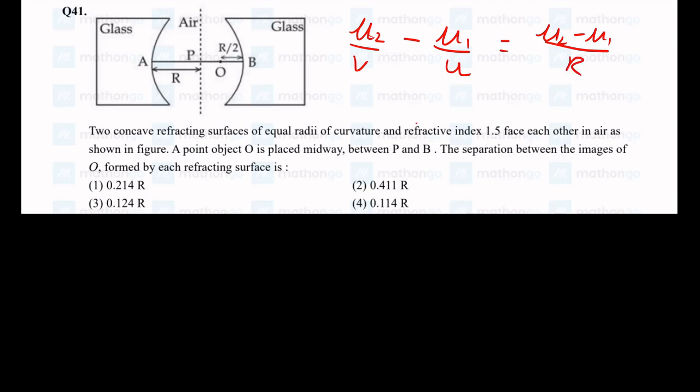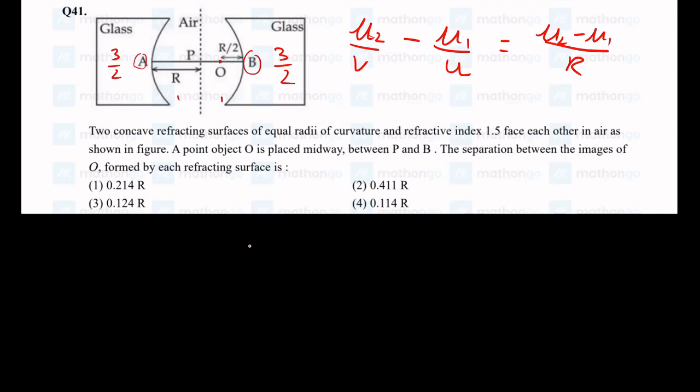And they are telling that the refractive index here is 3 by 2, 1.5, 3 by 2 and 3 by 2 here, and here it's 1, air. And then they are asking, we kept an object here, there will be an image formed due to glass B, and then there will be an image formed due to glass A, and then they are asking us to find the separation between the images.